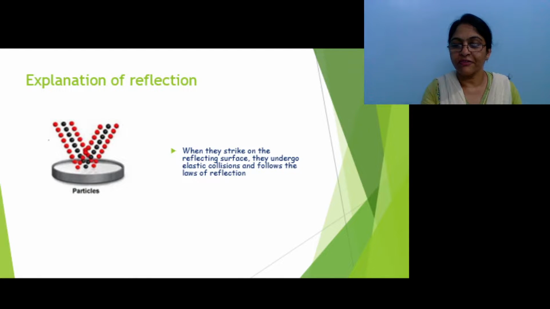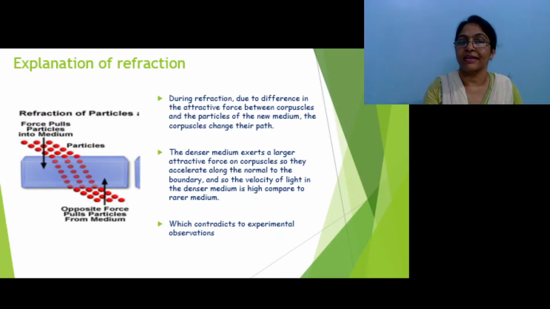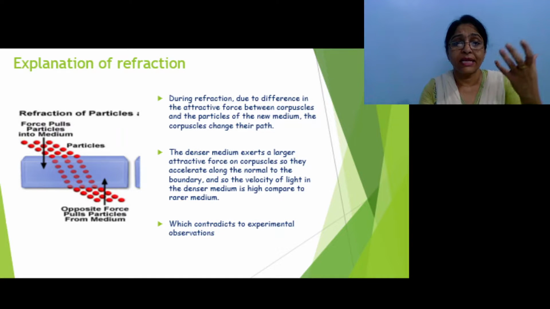Now what about the refraction process? He could explain refraction with the help of his theory. According to him, when these tiny particles, the corpuscles, enter another medium, they interact with the particles of the medium, and there is a force of attraction between them.